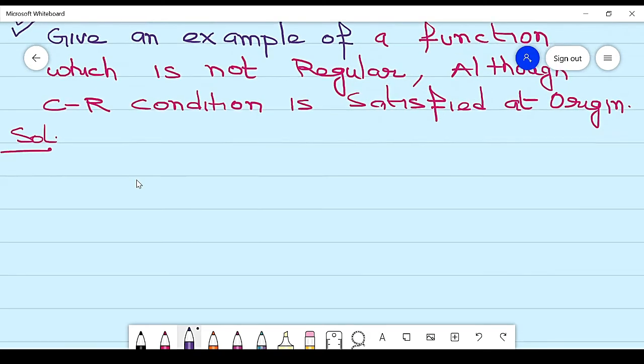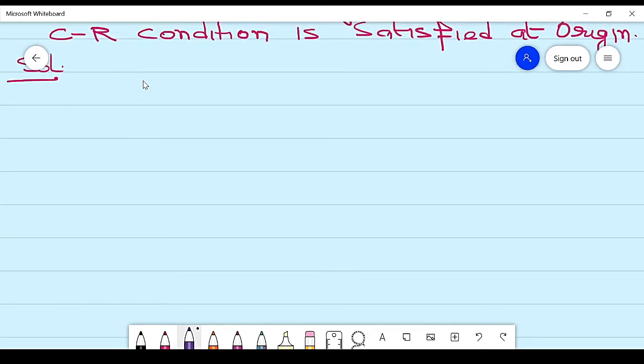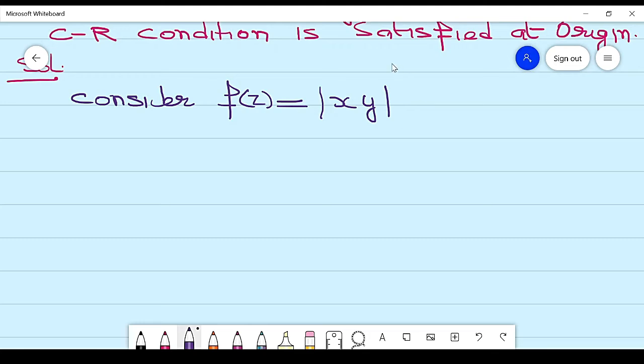So we will construct a function which is not regular at origin. In this case I consider a function f of z, which is the absolute value of xy raised to power 1/2.